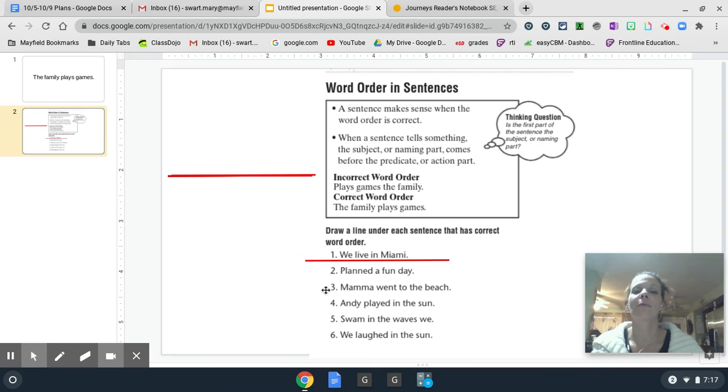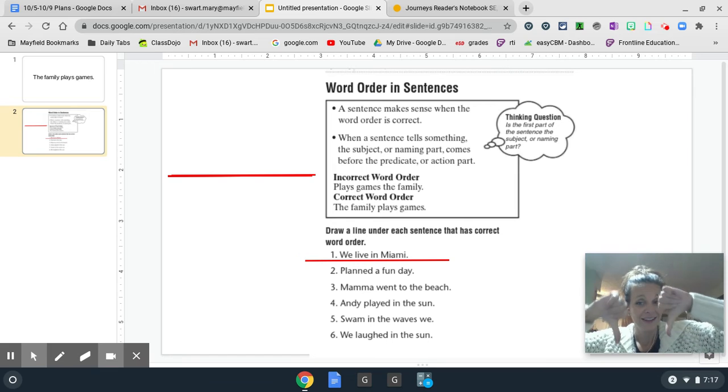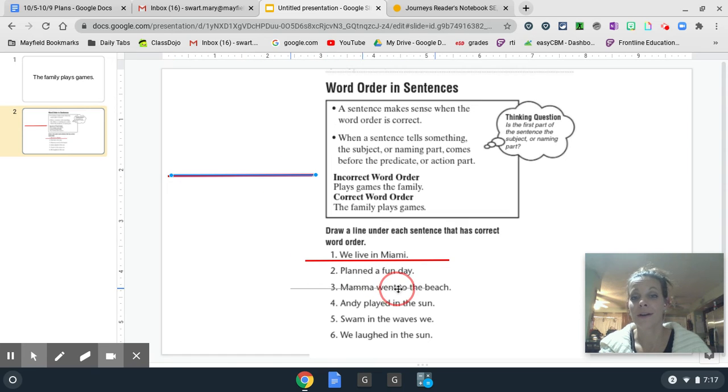Let's look at number 3. Mama went to the beach. Is the first part of the sentence the subject or naming part? Yay! The first part of our sentence says mama. Mama tells us who we're talking about. Mama went to the beach.